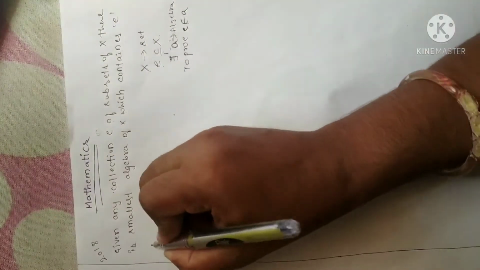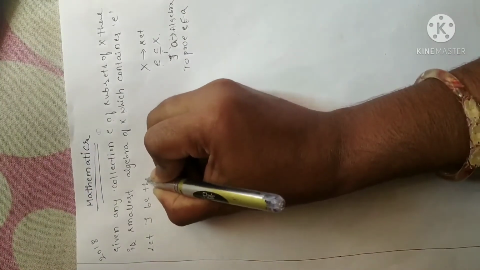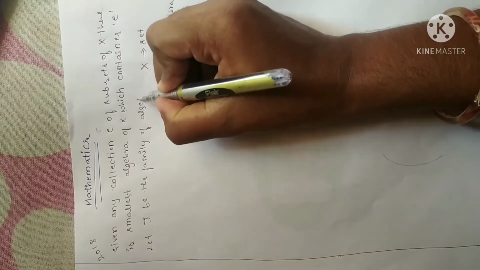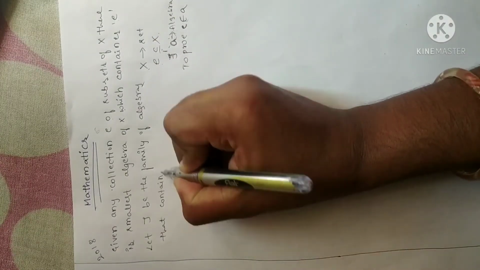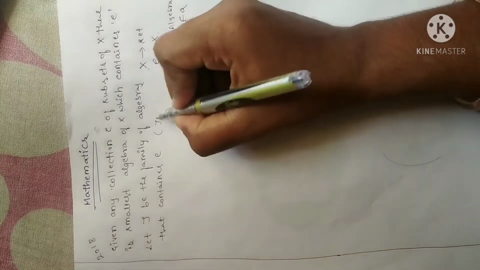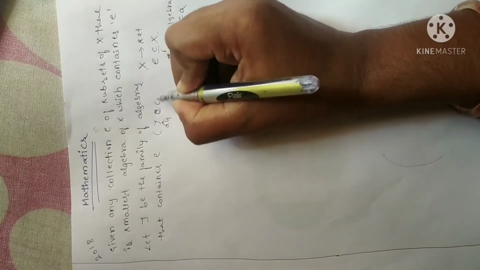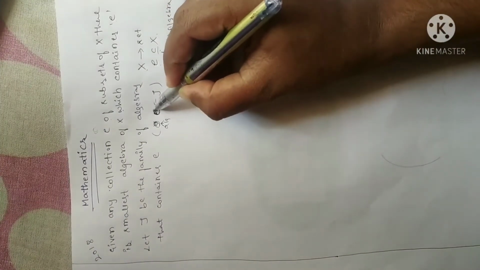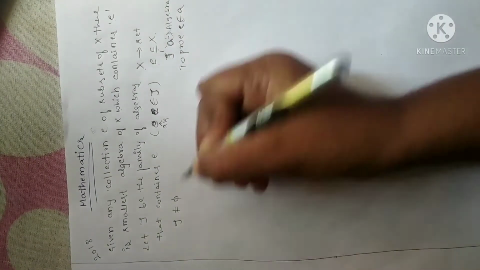Now what I'm going to take is, let me assume tau be the family of algebras that contains E. That contains E. Meaning, tau is one of the algebras which contains E, in the sense I can say E belongs to tau, right? Tau is a family of algebras, so which contains E, meaning E belongs to this tau. Fine. Now suppose that tau is not equal to empty set.